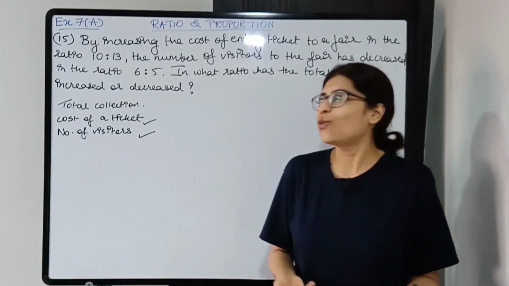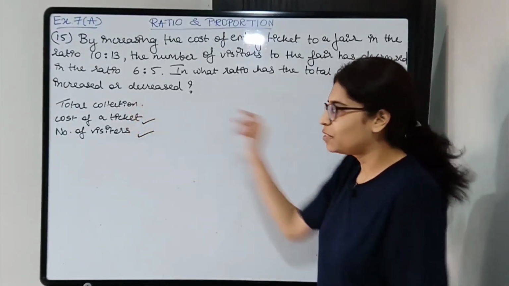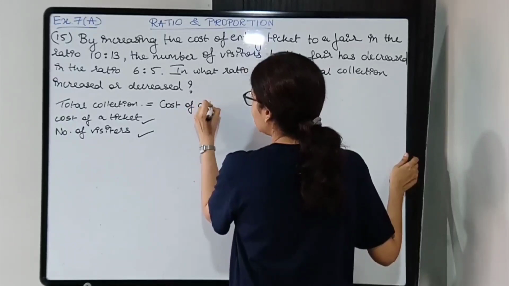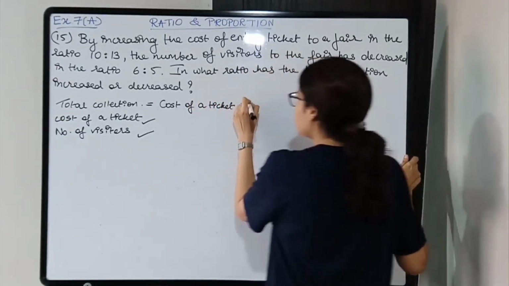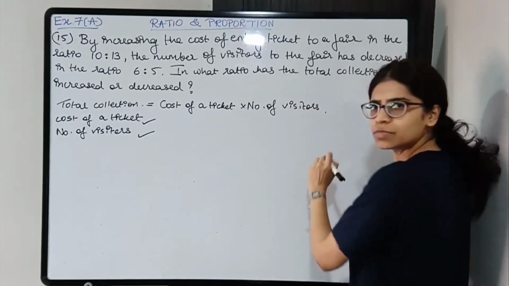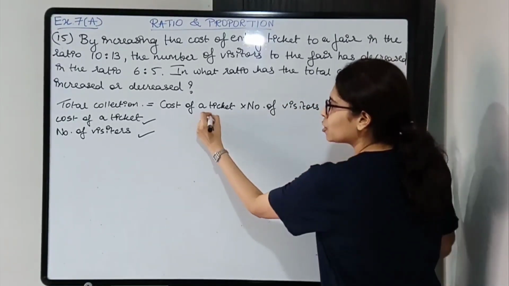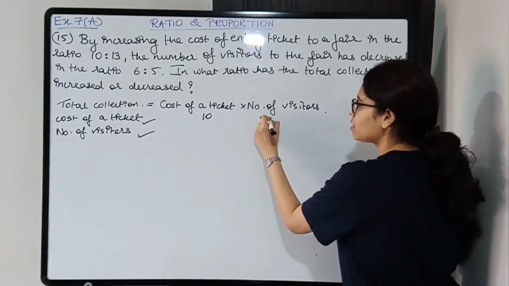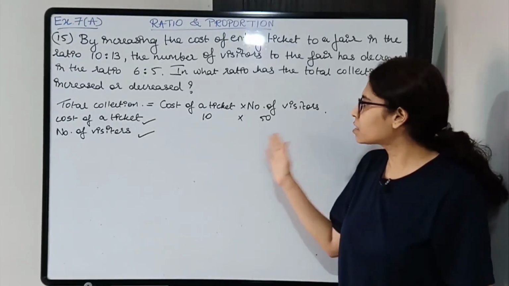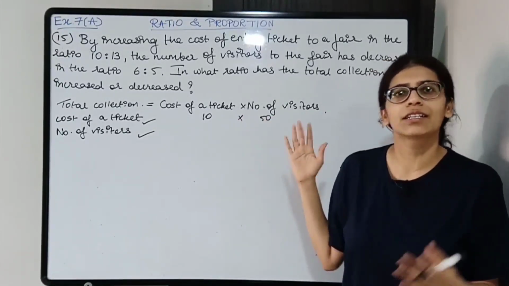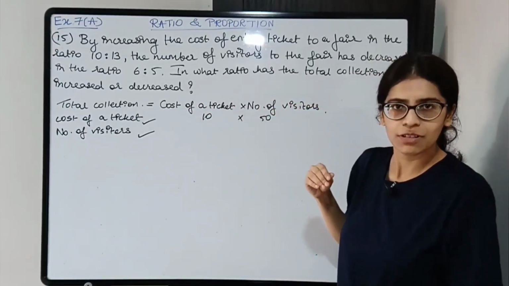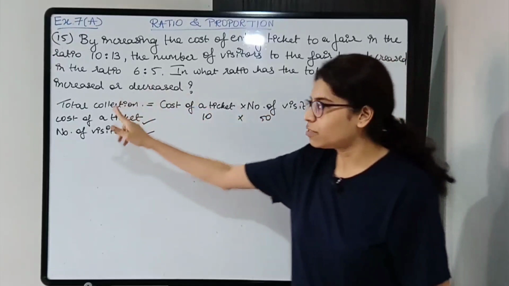Right. So total collection will be equal to cost of a ticket into number of visitors. Right. If one ticket's cost is 10 rupees and there are 50 visitors, it will be 10 into 50, that is 500 rupees. Okay, if there are 100 visitors, it will be 10 into 100, that is 1000 rupees. Alright, so it is cost of a ticket into number of visitors. Alright, we found the relation.